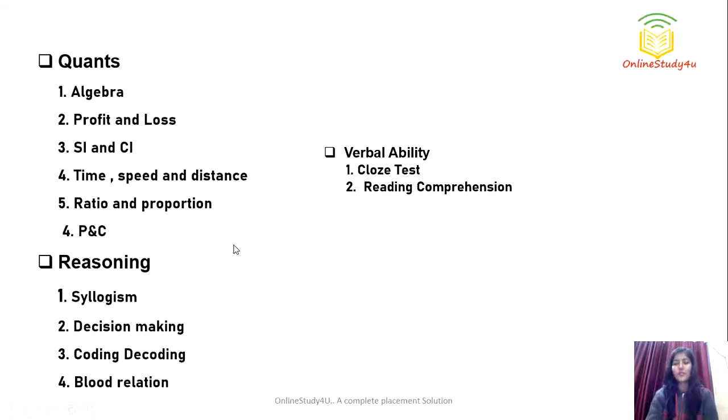Happy learning. So basically what we have analyzed after communicating to the students is that in yesterday's exam, this is the analysis of the 6 p.m. to 8 p.m. slot. In quants, they mainly told that algebra questions were there. Most of the questions were based on algebra, and then profit and loss questions, simple interest and compound interest, time, speed and distance, ratio and proportion, and 2 to 3 questions were from permutation and combination.